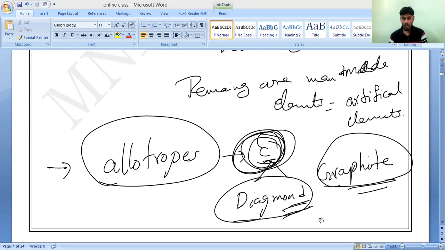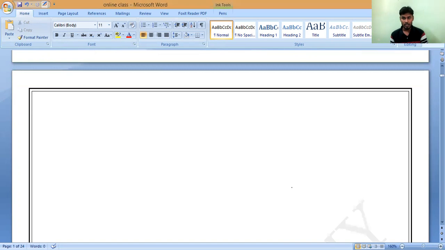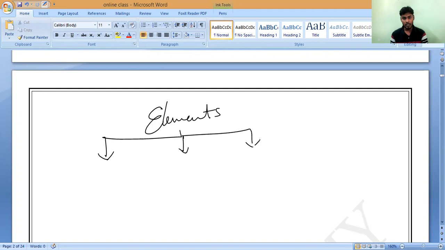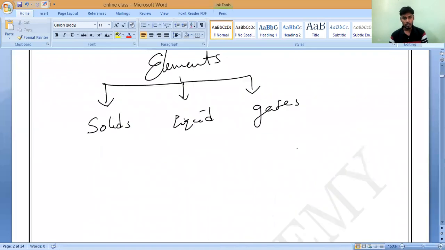So now you can observe these elements. Are they only present in solid state? Only in liquid state, or are they present in all the states? These elements are present in solid, liquid and gas states. Few elements are solids, few elements are liquids, and few elements are gases.